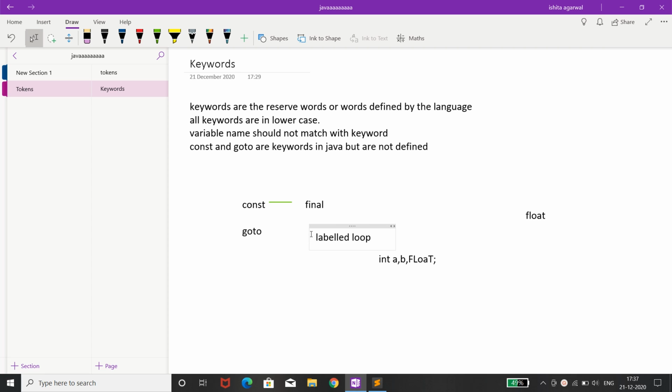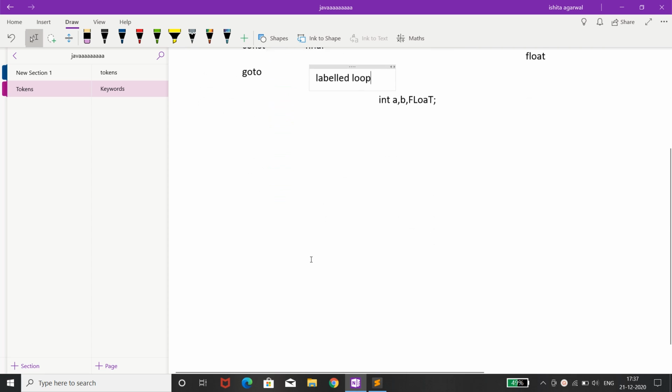If we talk about the C language, to declare a constant variable we use the const keyword, then the data type of that variable.